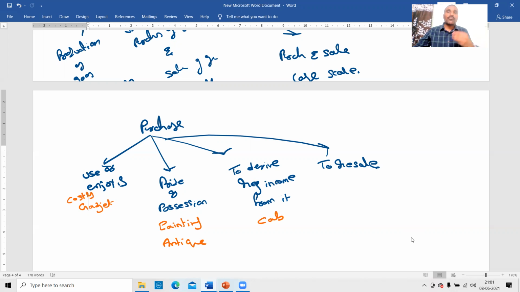I purchased the cab and let it out to cab aggregators, Ola, Uber, etc. Therefore, even though later on I sell the car, it is not my business income, because at the time of purchase I did not purchase with an intention to sell. I purchased with an intention to derive income from it.